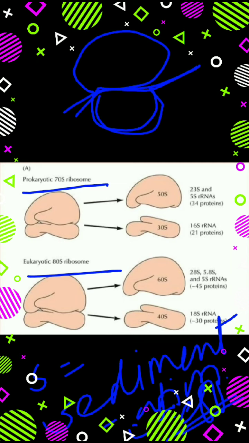Sedimentation coefficient gives an indirect view of the density and size of the ribosomes.